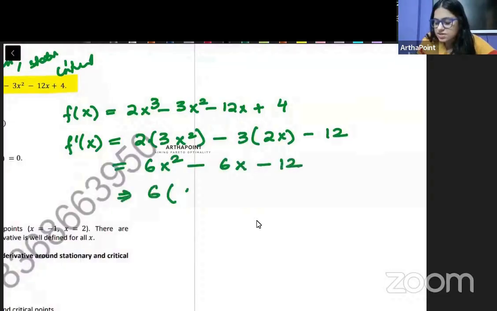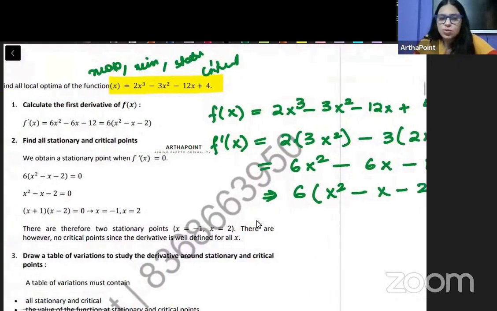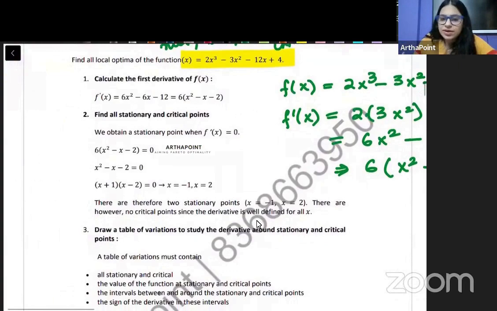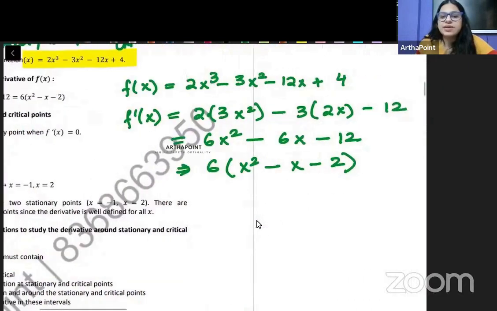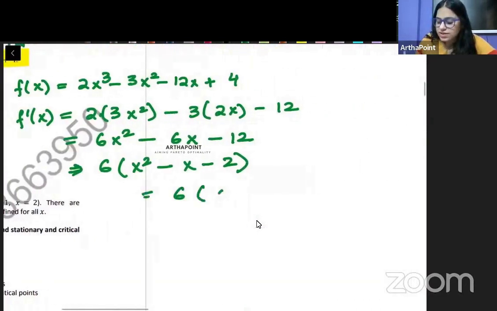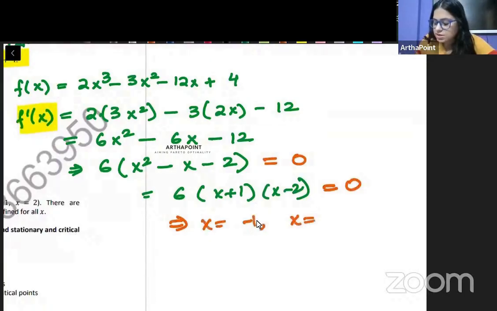So this will be 6x square minus x minus 2. You can go ahead and use the method of completing the square. And when we do completing the square, we will get the thing as x plus 1 and x minus 2. So in this we will get x plus 1 into x minus 2. Now what do we do? Whatever our f dash x comes out to be, we need to go ahead and equate it to 0. So this will give me x equal to minus 1 and x equal to 2.